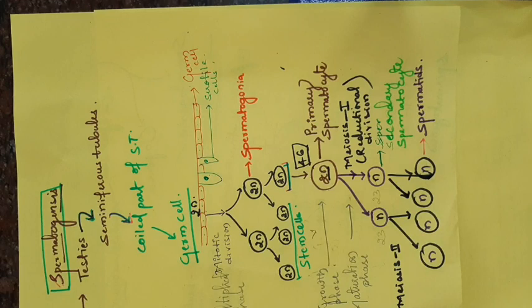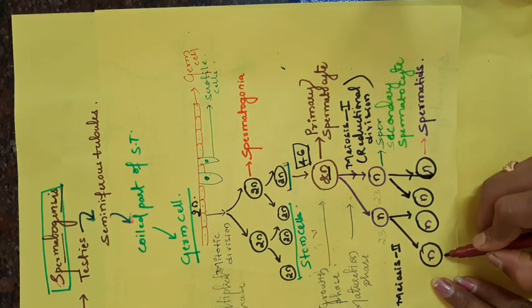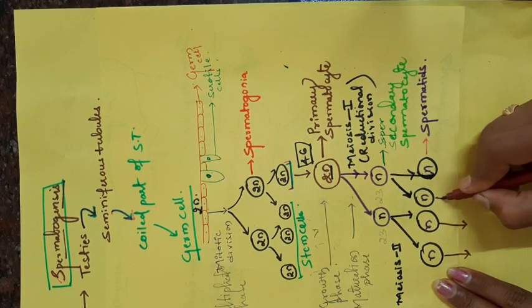Spermatids are oval shaped sperms. These are not actual sperms, because the sperms have the motile part, you all know that. That's why these spermatids undergo the next process.